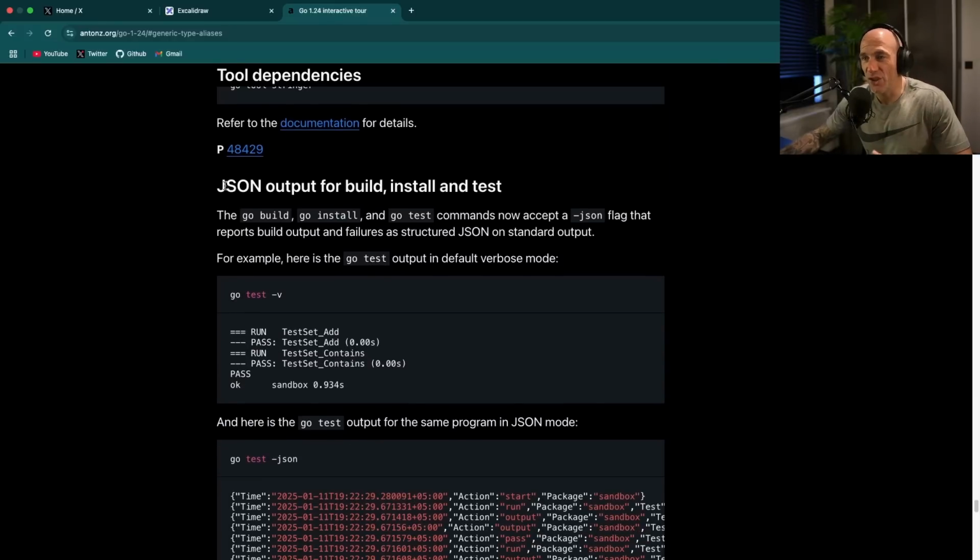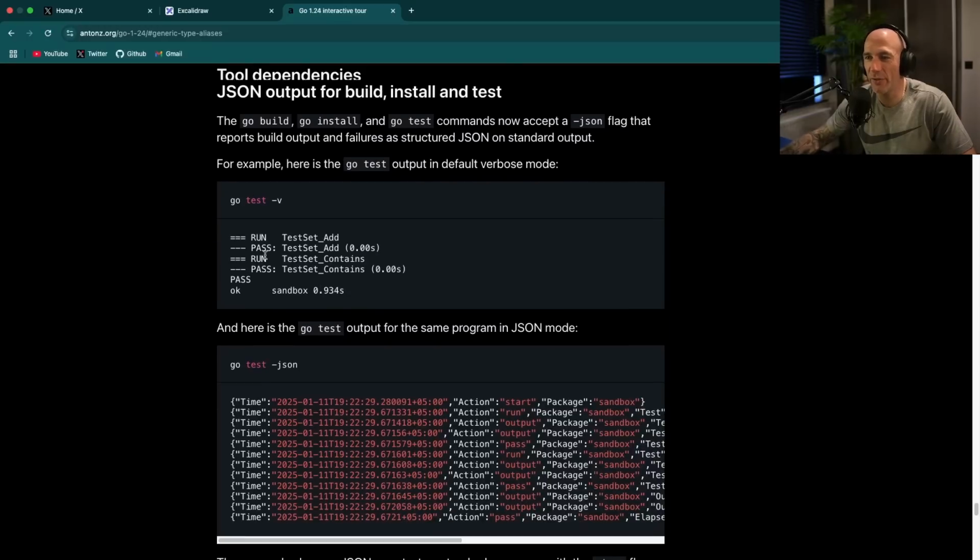This is big. JSON output for build, install, and test. So let's say you have some kind of a SaaS application that builds Golang thingies and schedules them on a server, something like a Coolify thing. And the thing is that if you build or test stuff, you're going to get these outputs, right? And it's very annoying to parse this and represent that to the user in some kind of a dashboard.